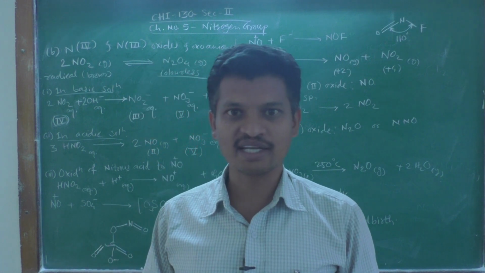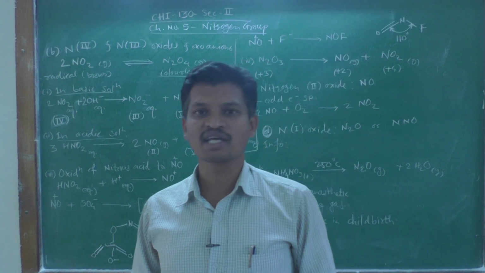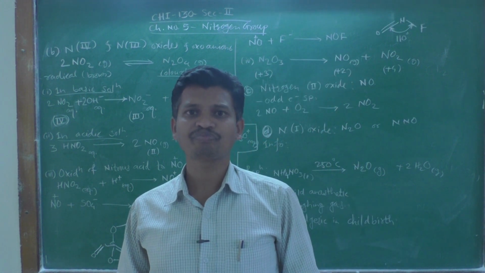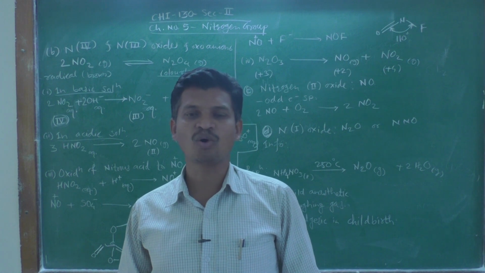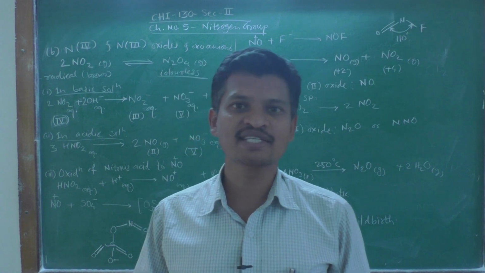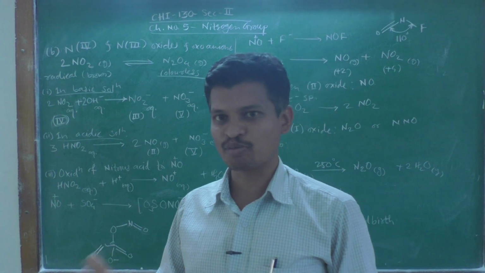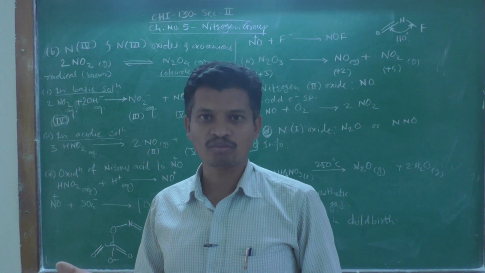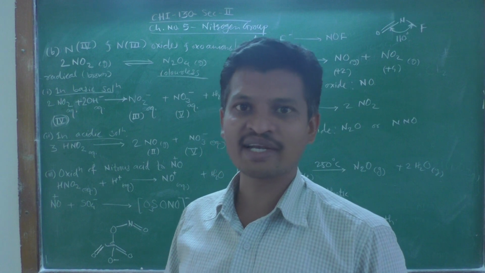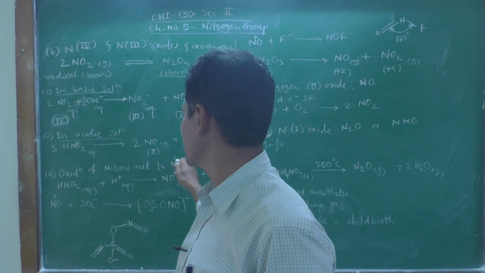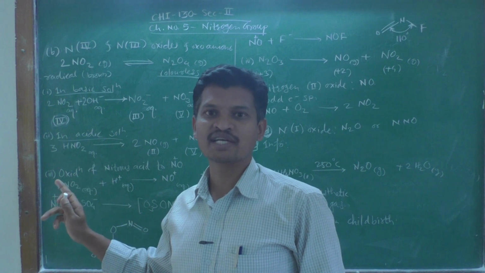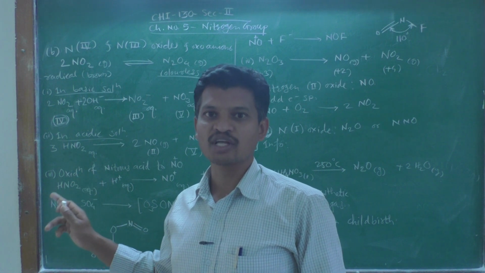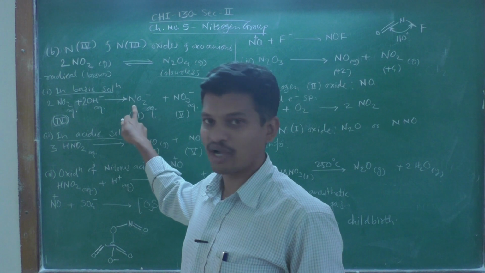But in acidic condition it is in the acidic form, called nitrous acid, and 3 molecules of nitrous acid disproportionate into one nitrate anion, that is NO3 minus, and nitric oxide, NO, is formed instead of NO2 minus.